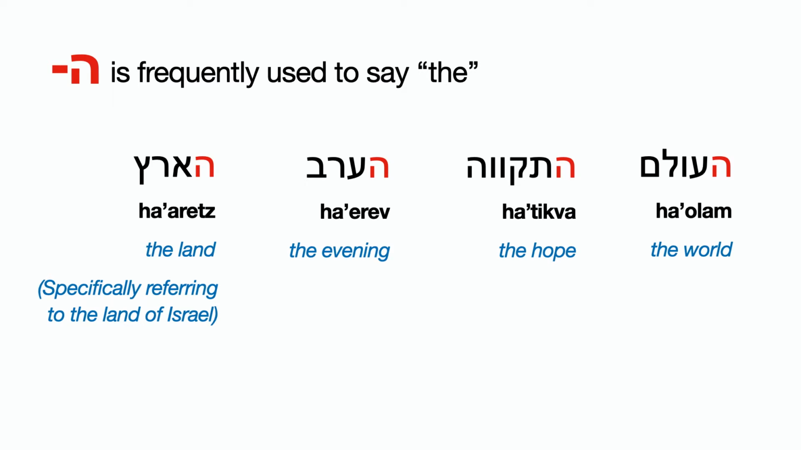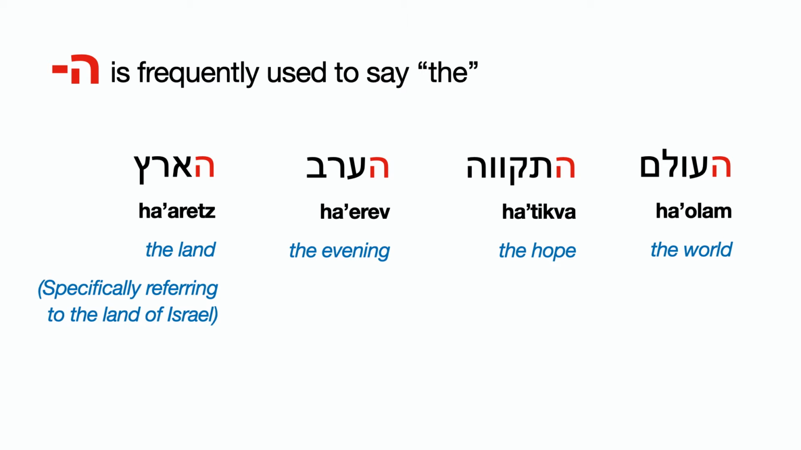And we also have hatikva. Ha, the. Tikva means hope. So the hope, that's hatikva. By the way, hatikva is the title of the national anthem of Israel. So the national song, the hymn, is hatikva, the hope. And ha'erev means the evening. So erev means evening. If we attach a ha to it, we're saying ha'erev, the evening.